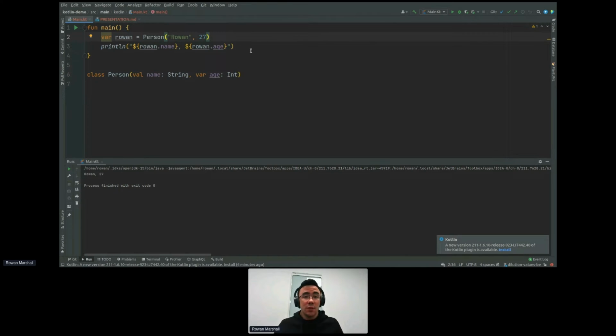Great. One little thing I want to say, and you can do this in functions as well, is that in Kotlin, we have named variables. So if we wanted to do it like this, that's just fine. But let's say we want to make this a little more readable, and we can do this out of order, by the way. We can say explicitly what we want each variable to be. So we can say age should be 27 and name should be Rowan.